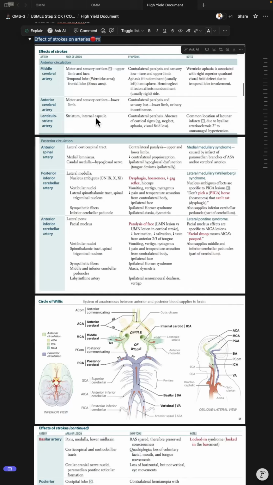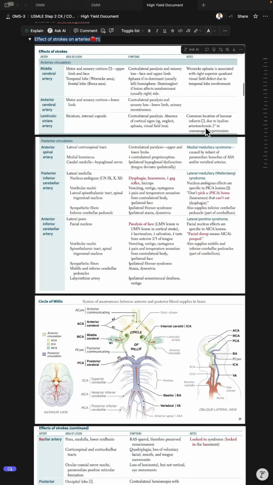Anterior cerebral artery supplies motor and sensory cortices of the lower limb. Infarct causes contralateral paralysis and sensory loss of the lower limb and urinary incontinence. Lenticulostriate arteries supply the striatum and internal capsule. Infarct causes pure contralateral paralysis with no cortical signs such as aphasia or visual field deficits. This is the classic lacunar stroke of hypertension.